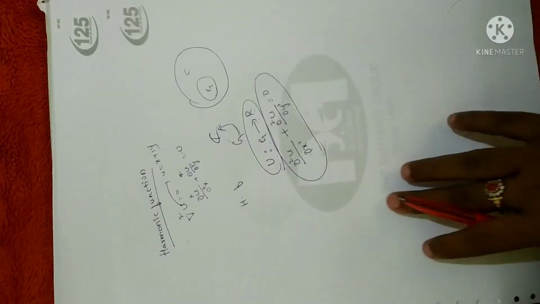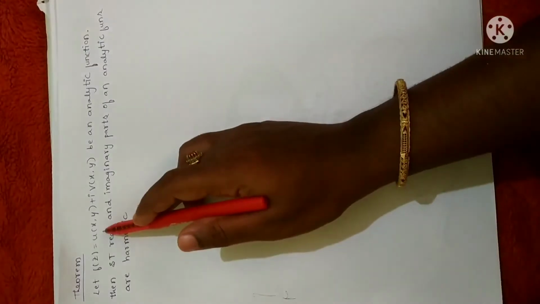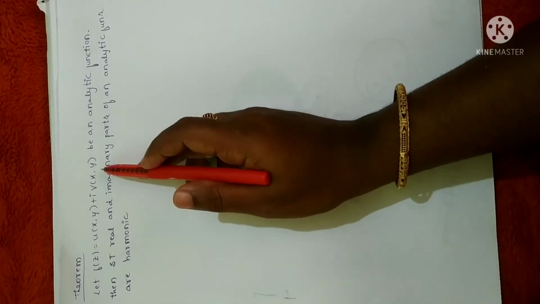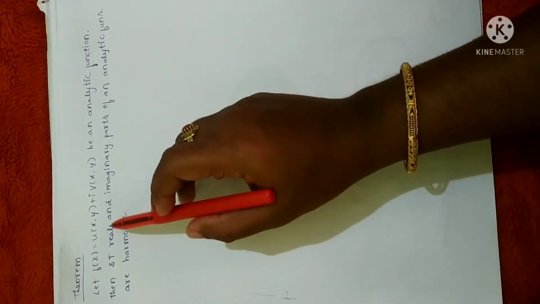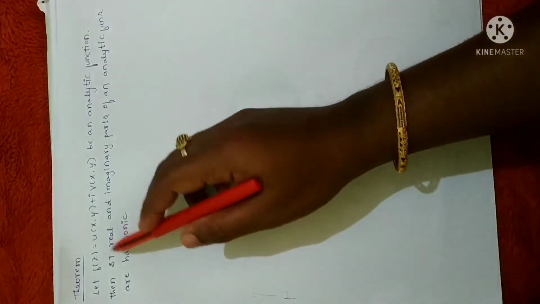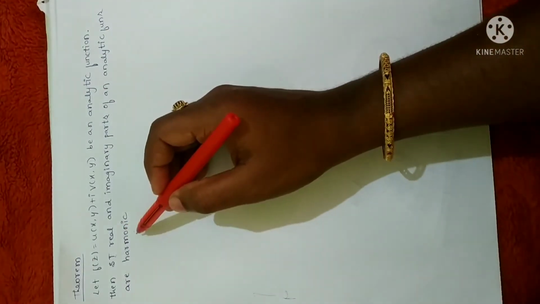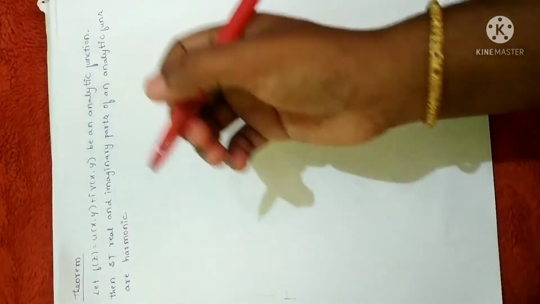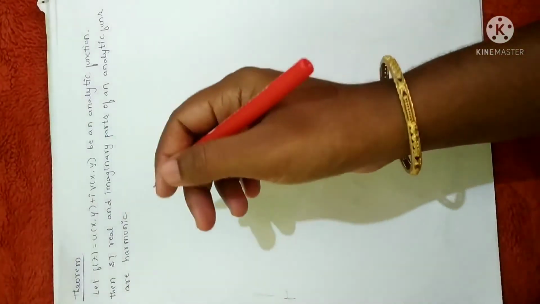Clear? And we have one standard derivation of this harmonic function. So here is a theorem. If f of z is equal to u of x, y plus i times v of x, y is an analytic function, as I already told you, analytic in the sense that the function is differentiable at all the points except at the poles, then show that the real and imaginary parts of an analytic function are harmonic. That is, we need to prove that this real part and this imaginary part, individually, are also harmonic.